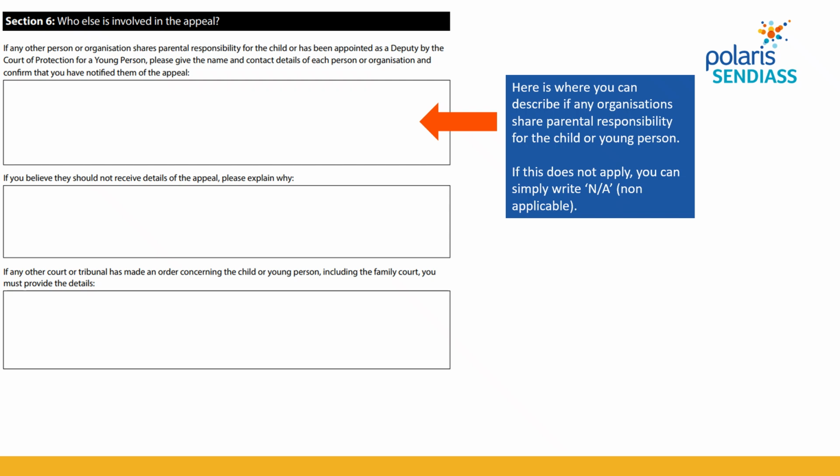This is also an opportunity to raise any issues that may be going through other court processes at this time. So for instance, if there are issues going through the family courts and if there's disputed parental responsibility or parents who have had parental responsibility moved, that information needs to be raised in this section of the form so that the tribunal know who to include and who not to include in the appeal information that is sent out.